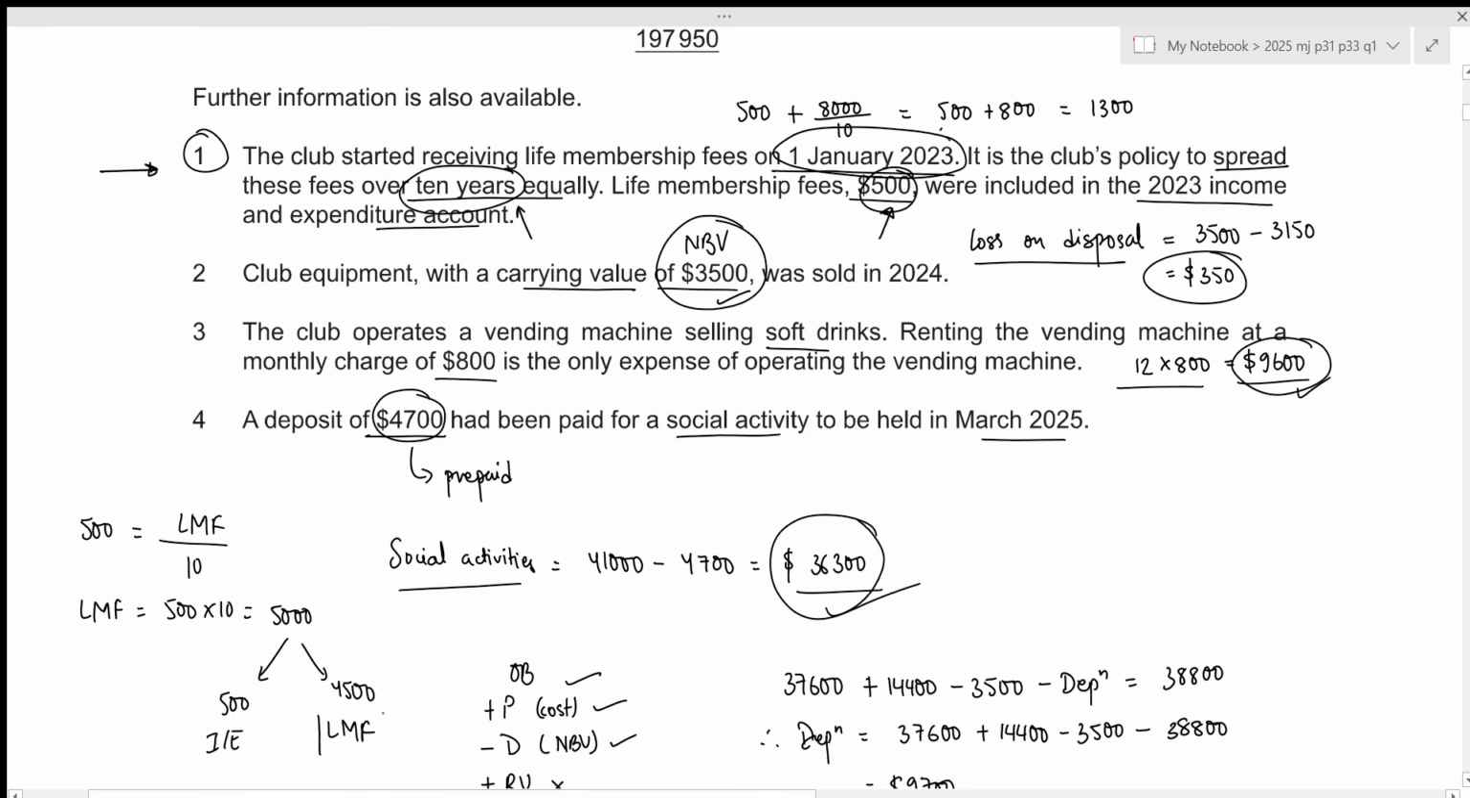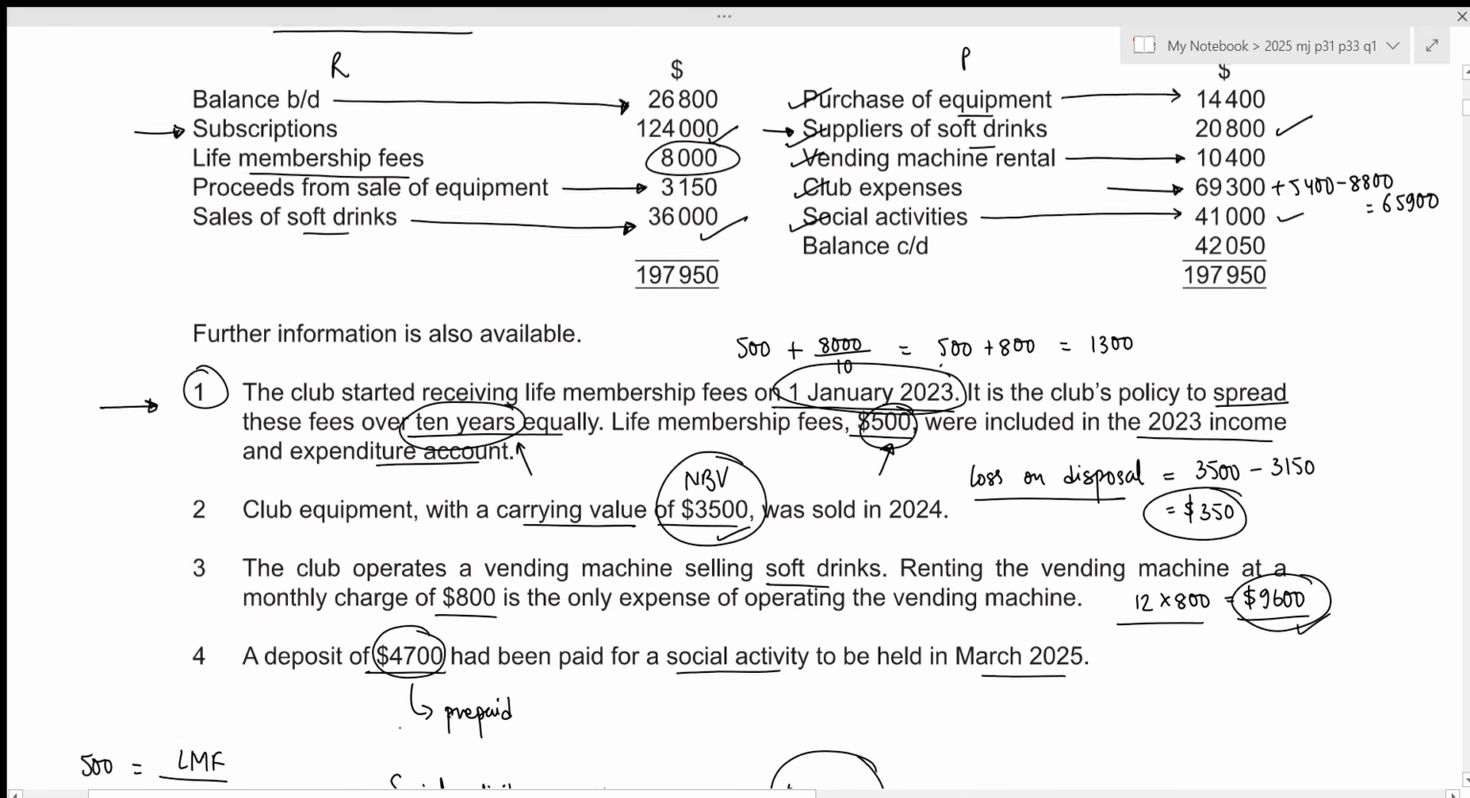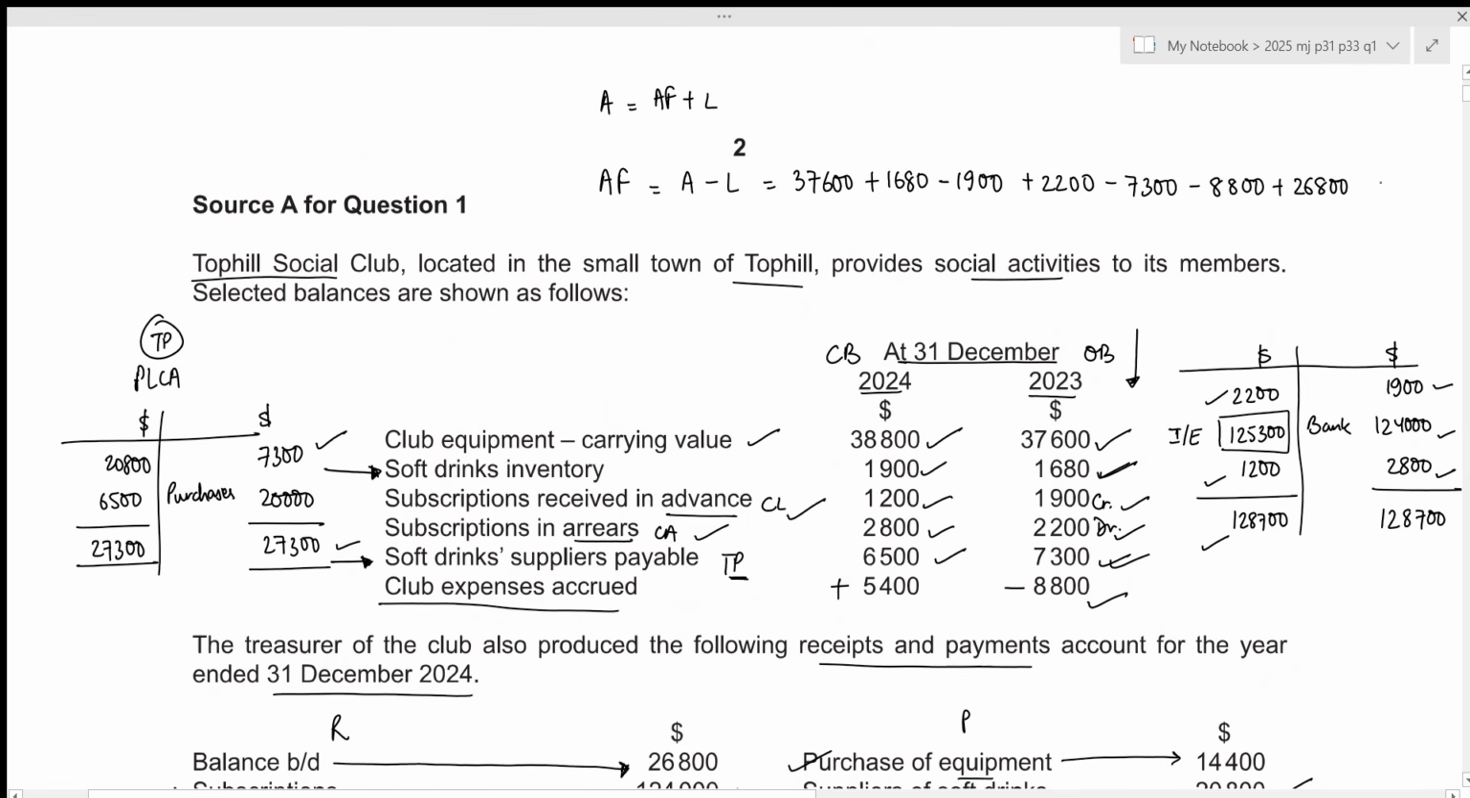So the life membership fund opening balance is 4,500, which is part of the liability. So we need to subtract this value as well. So minus 4,500. Alright, now we can get our accumulated fund at the opening date. So that will be 37,600 plus 1680 minus 1900 plus 2200 minus 7,300 minus 8,800 plus 26,800 minus 4,500, which results in the value of 45,780.